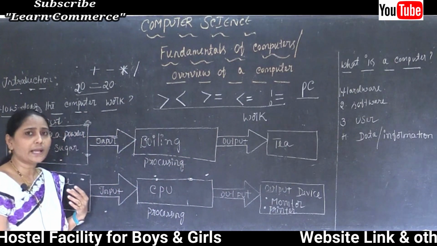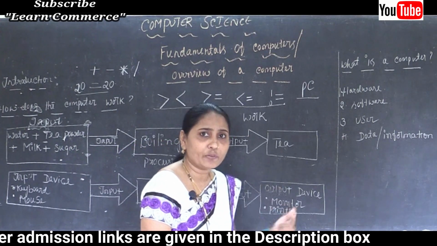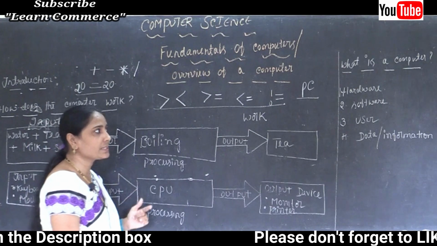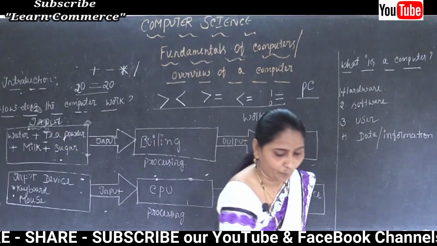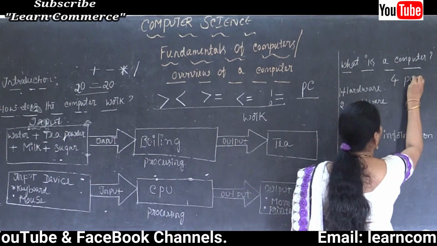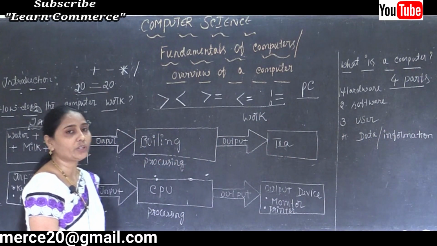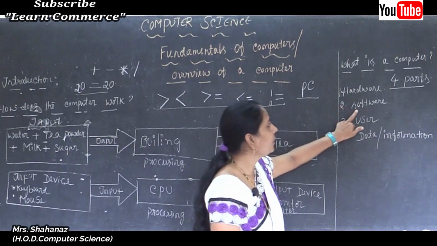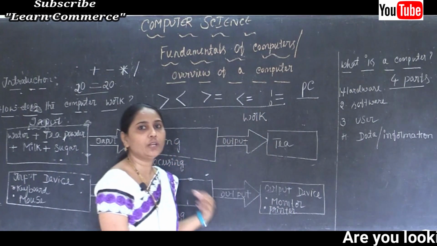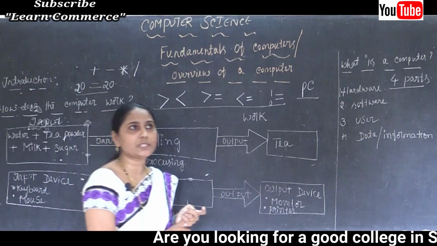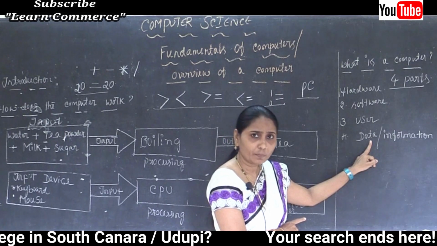Now, the next thing, after completing what is a computer as well as the definition of a computer, is that a complete computer system consists of 4 parts. So what are the parts? The 4 most important parts of a complete computer system are hardware, software, user, and data, which is also called information. So a complete computer system consists of hardware, software, user, data or the information.